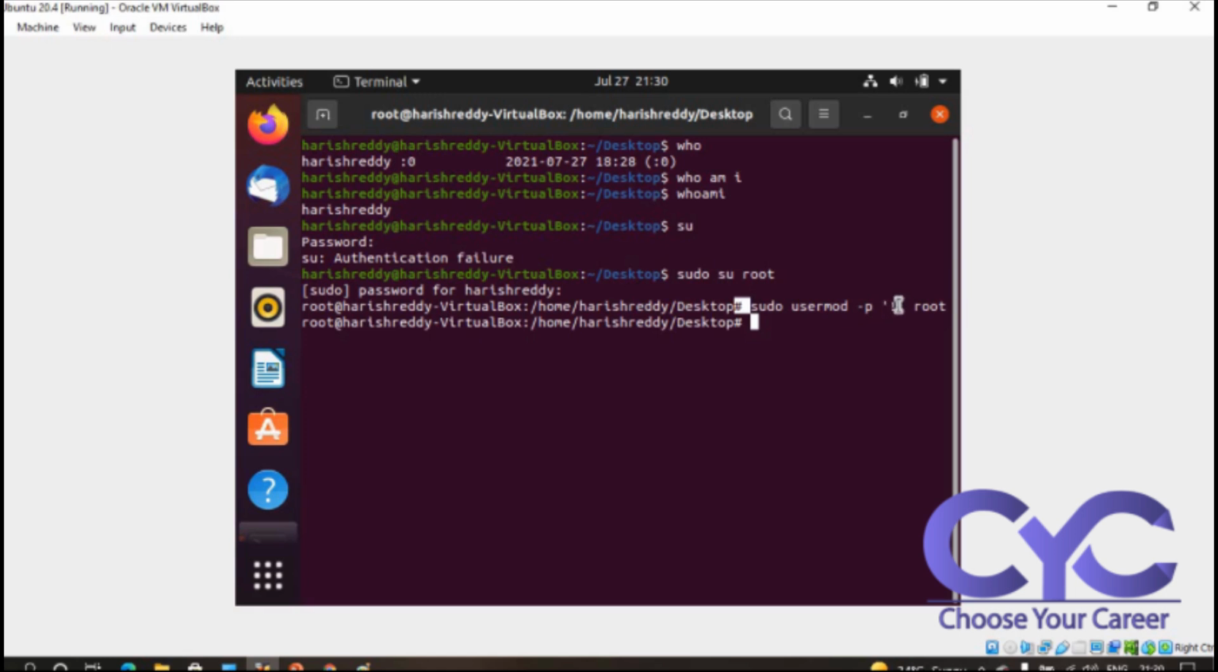The default password is the exclamation mark. I am using that as the password for root. Now cd .., I'm coming back to the Harish directory. So this is how we are working, switching from one root user to another root user. This is how we work internally in virtual Ubuntu servers.